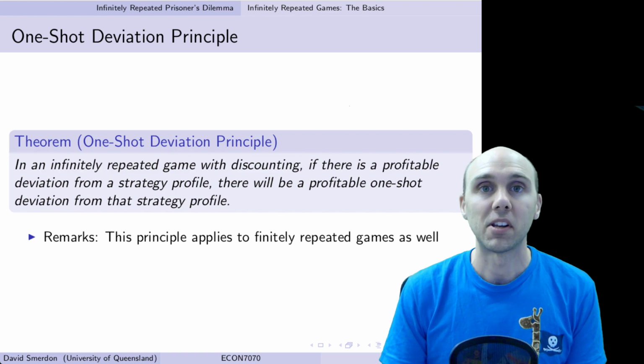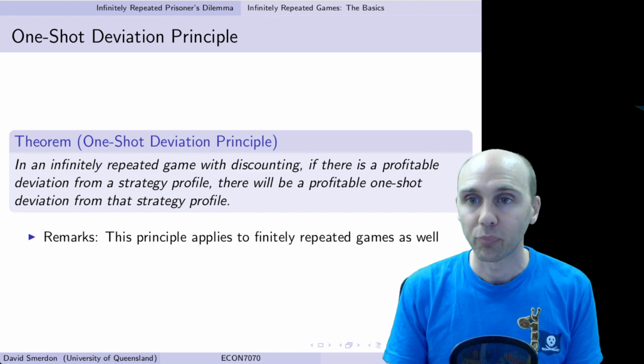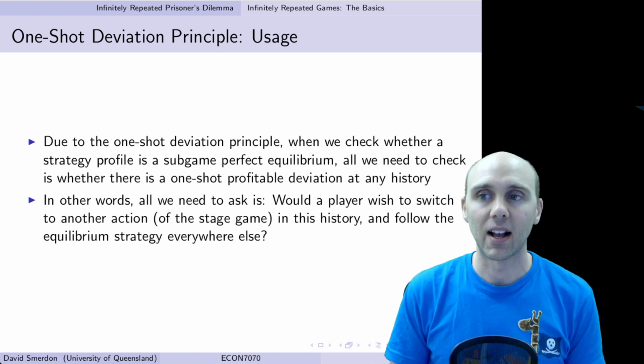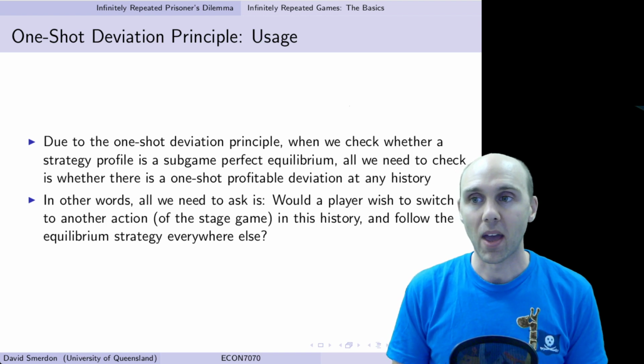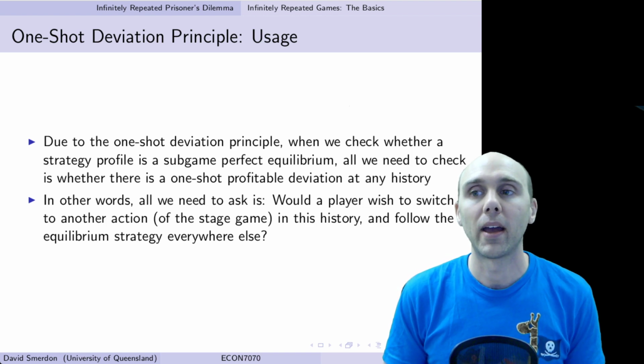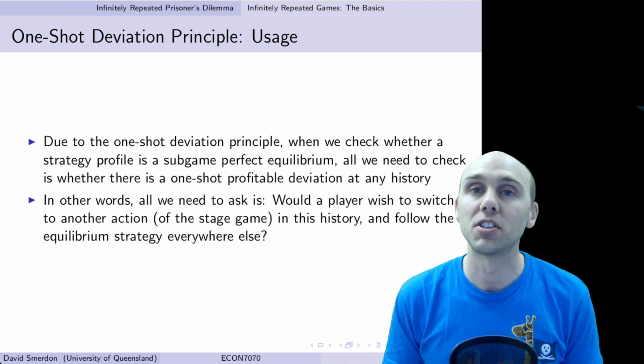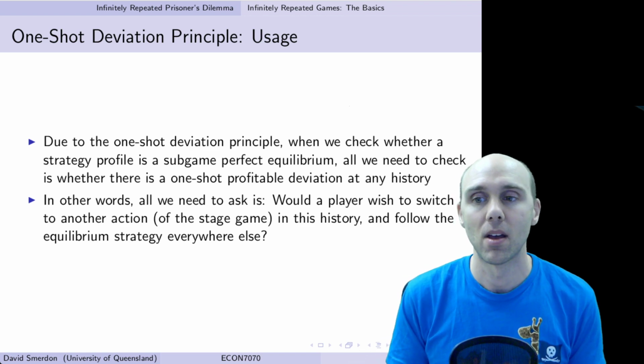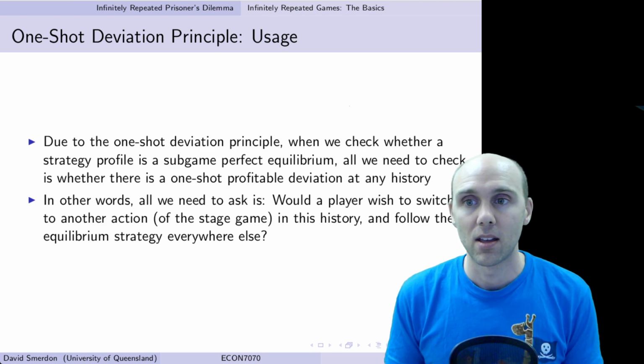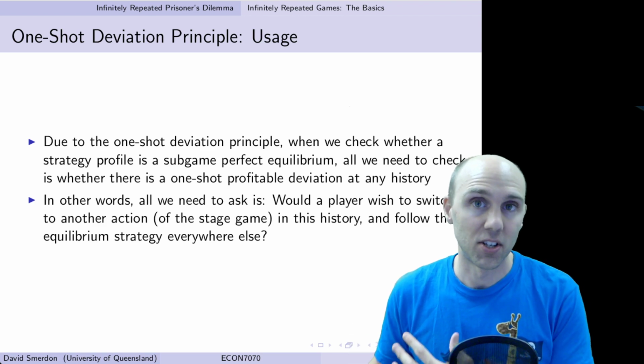So what does that mean for our strategy going forward? What it means is that we need to ask ourselves, at any history, would a player wish to change their strategy, switch to another action of the stage game at this history, and then follow the equilibrium strategy everywhere else?